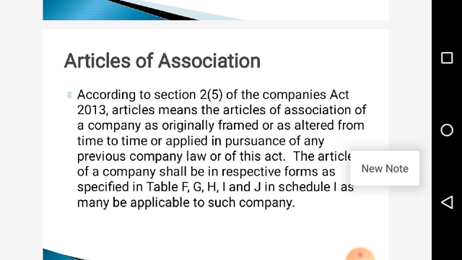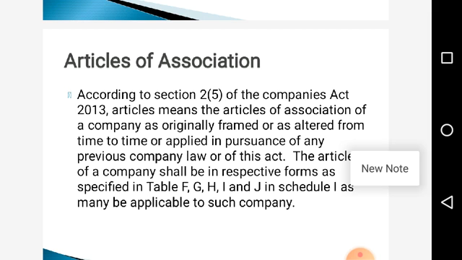The articles of a company shall be in the respective form as specified in Tables F, G, H, I and J in the Schedule as may be applicable to such a company. It means even the Companies Act has given certain rules and regulations related to the internal management of the company in Tables F, G, H, I and J.